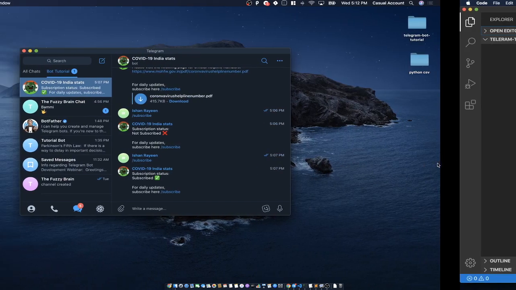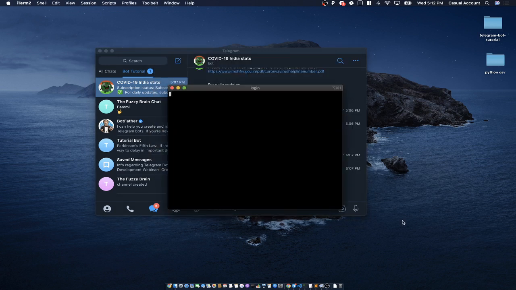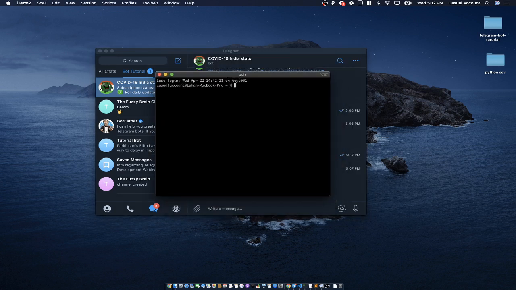To check whether Node.js is installed or not, we will open the terminal, or in case of Windows, people might have to open PowerShell or command prompt. So I opened my terminal. This is what a terminal looks like.